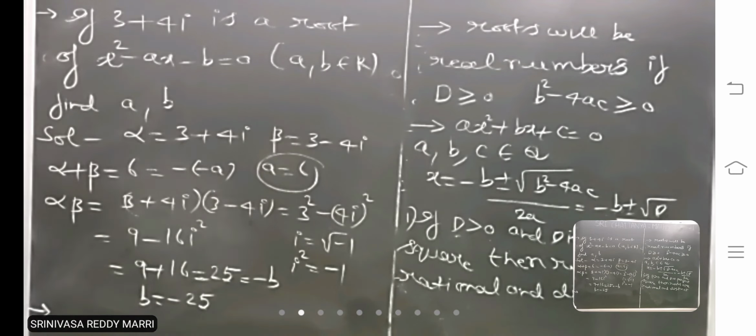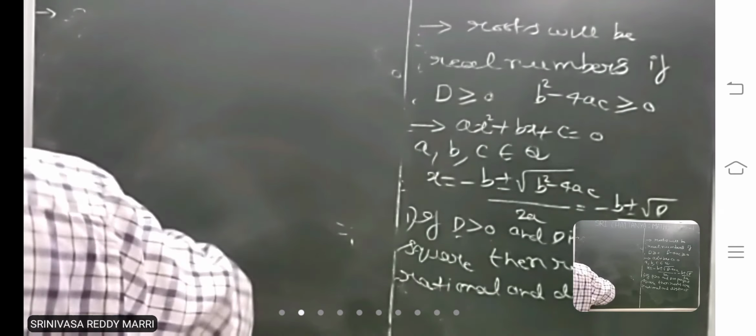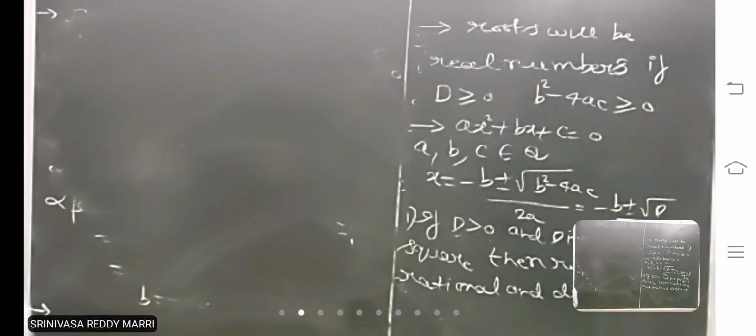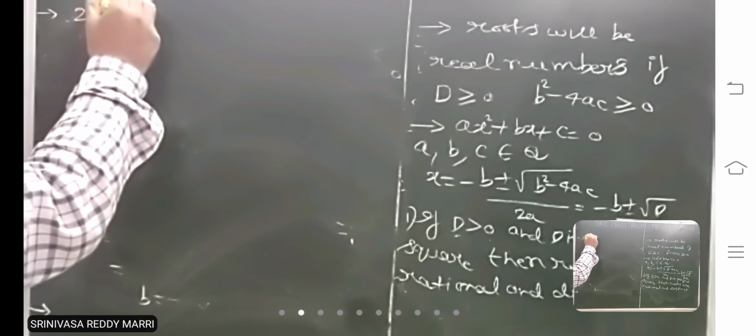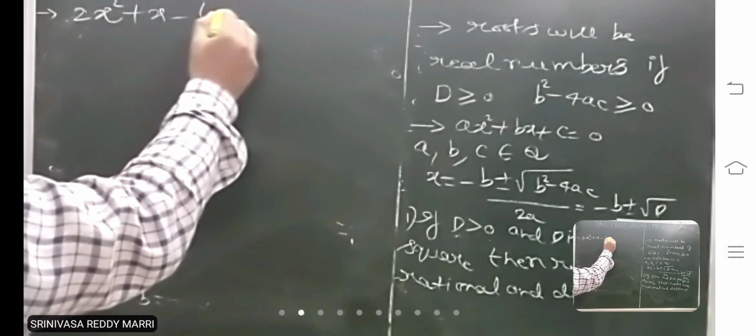If it is a perfect square, suppose, take an example: 2x square. Suppose take one example, find the discriminant.